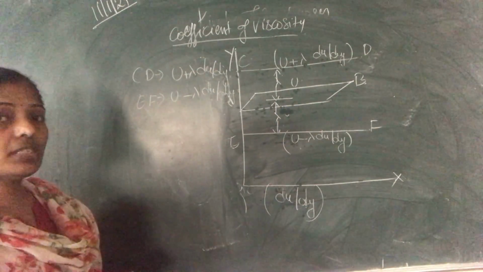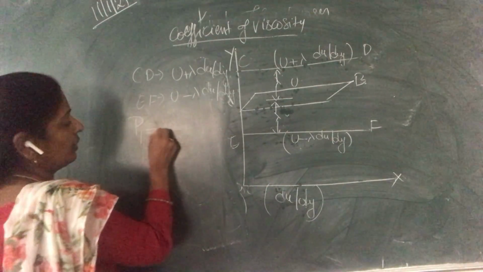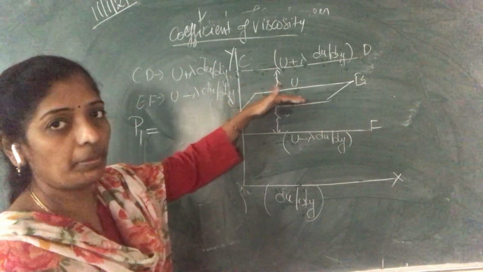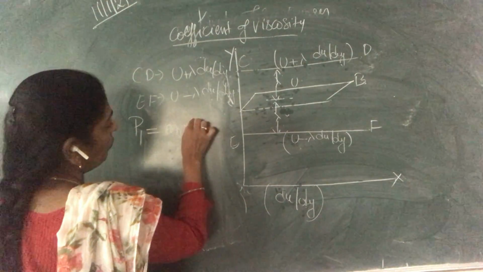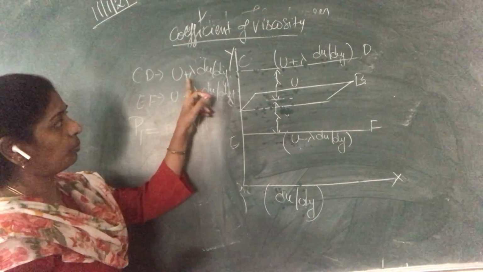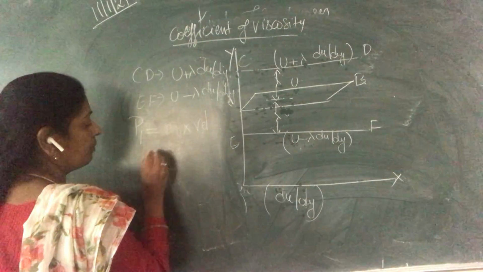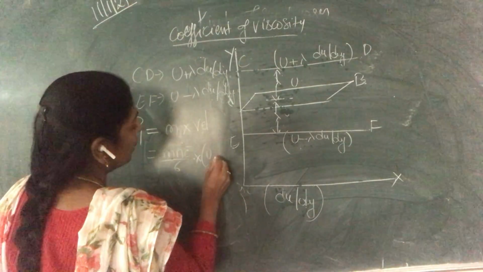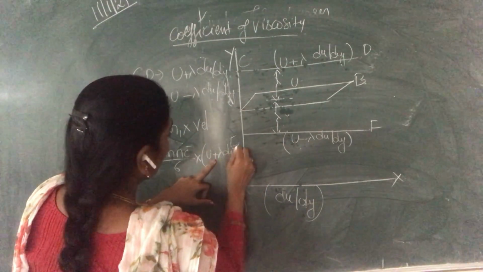Now, what is the momentum? Here we are going to calculate the momentum. First one is P1. P1 is the momentum coming from the CD layer crossing this AB downwards. So that is mass into velocity. The velocity at the CD layer will be u plus lambda du by dy, and the mass will be mn c bar by 6. So P1 is mn c bar by 6 into u plus lambda du by dy.